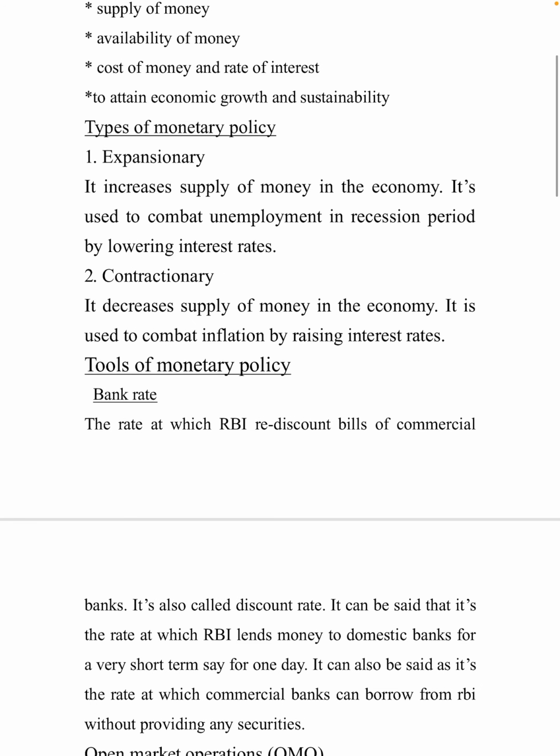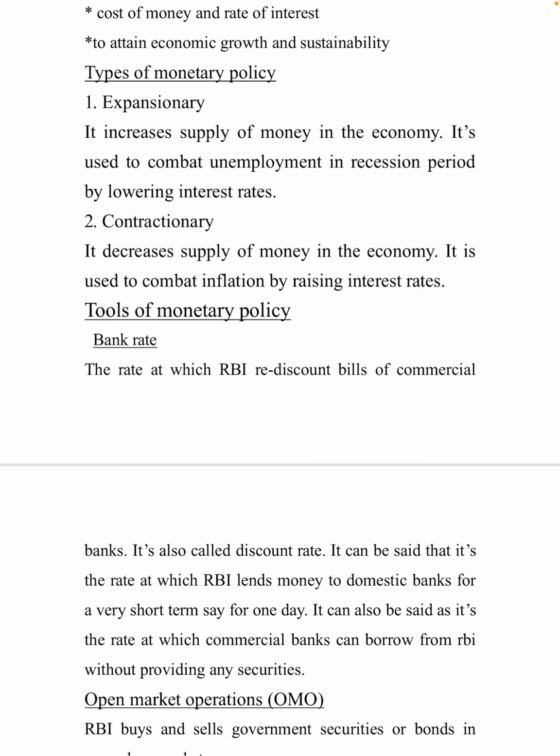In contractionary policy, what happens? We feel that there is too much money in the economy, so they will suck it out. That is contractionary policy. It decreases the supply of money in the economy. It is used to combat inflation by raising interest rates. So interest rates are raised at this time when inflation comes. Money is sucked out by the RBI, so there will be less money in the economy. So the two types of monetary policy are expansionary and contractionary.